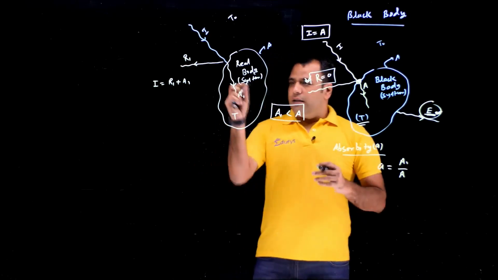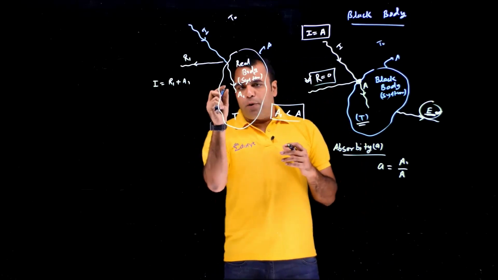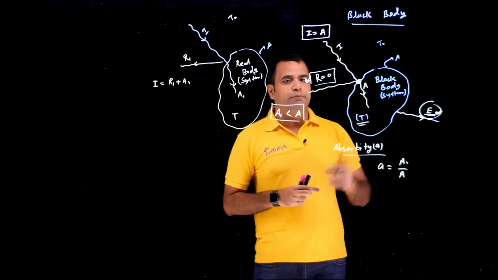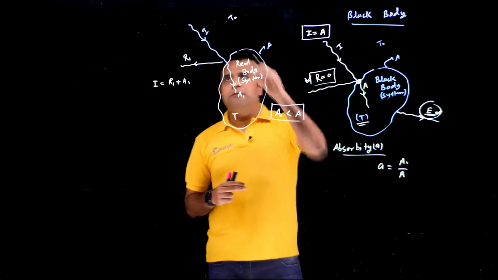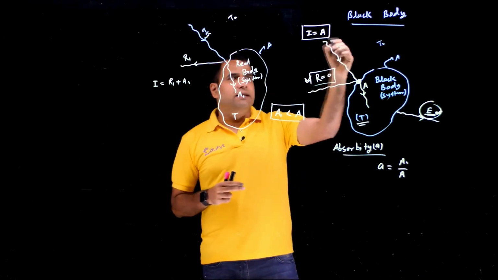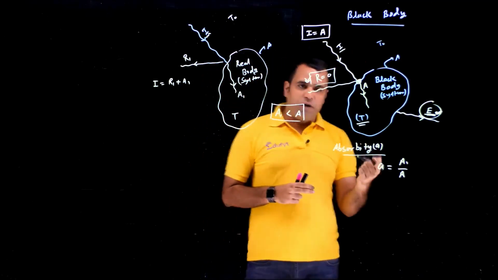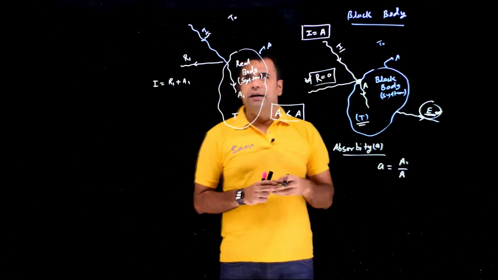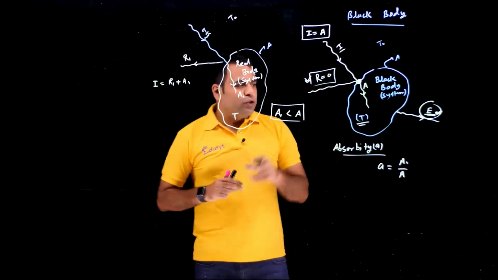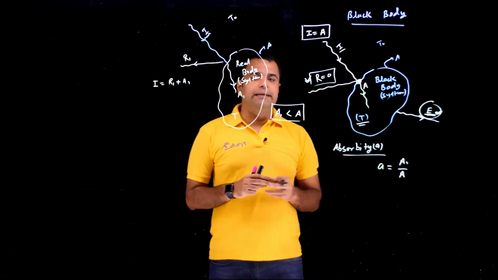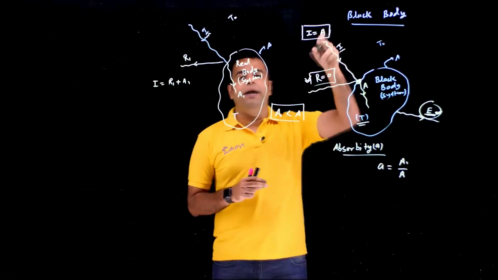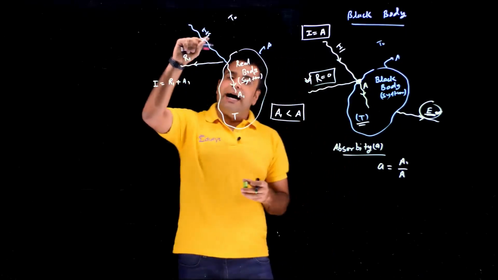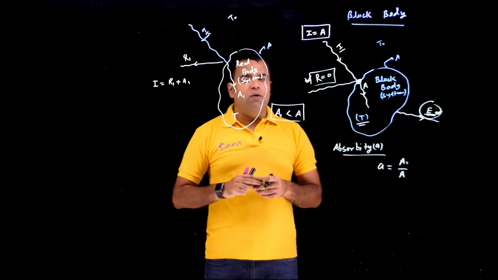So the proportion between the absorption by the real body with respect to the absorption by the black body corresponding to the same incident energy is defined as absorptivity, and this value is a constant. You see, if you increase the I here and increase the I here also, their ratio will always maintain itself. If you make I double, obviously A will become double, and if you make this I double, here also A1 will become double.